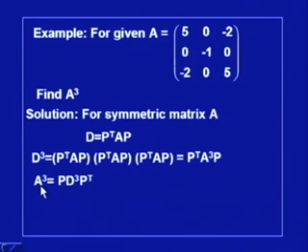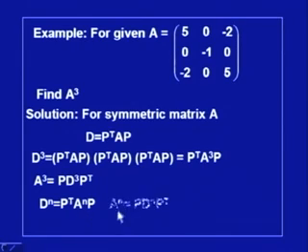So, calculating A cube simply means calculating the diagonal and then making this product, and you can in fact generalize this result: D raised to power n is P transpose A raised to power n P. That means you can get any power of A, and this can be given as A raised to power n is equal to P D raised to power n P transpose. So, you simply multiply by P and P transpose. This is post multiplication, this is pre multiplication, and you can get the product.